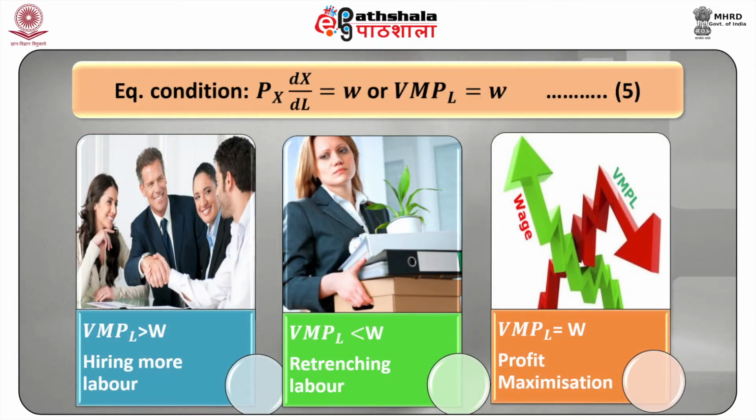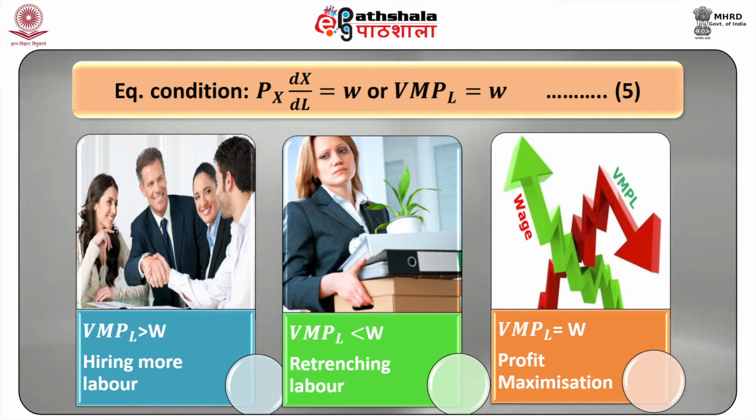Therefore, according to equation 5, the profit maximizing competitive firm would continue to hire labor as long as the value of output produced by it is more than the addition to the cost of hiring it, i.e., the wage rate. Simply put, if the VMPL is greater than the ongoing wage rate W, the firm should hire more workers. If VMPL is less than W, the firm should retrench labor. The level of profit maximizing workers is given at the point where VMPL is equal to W.